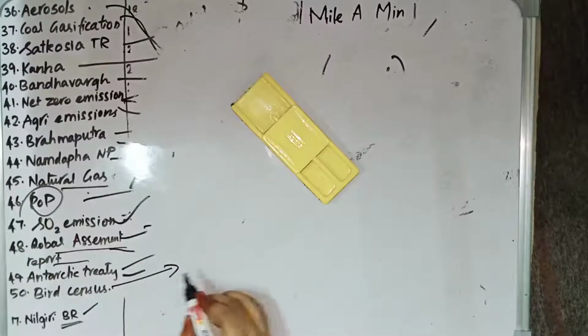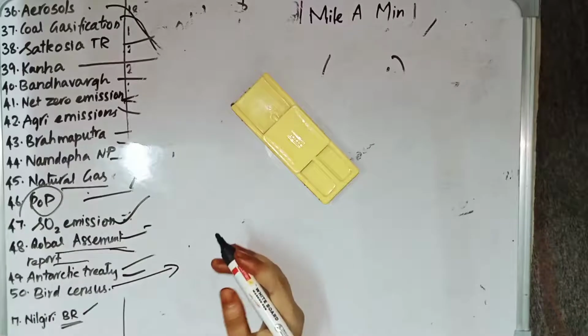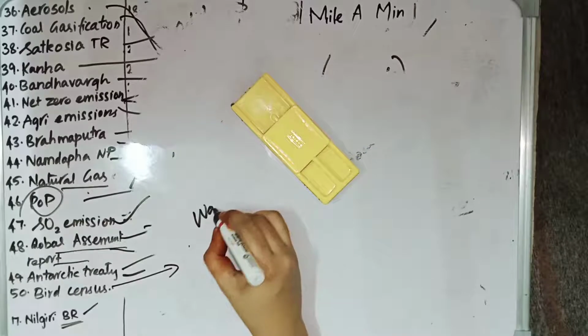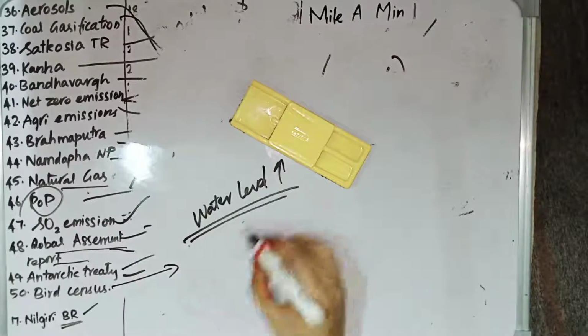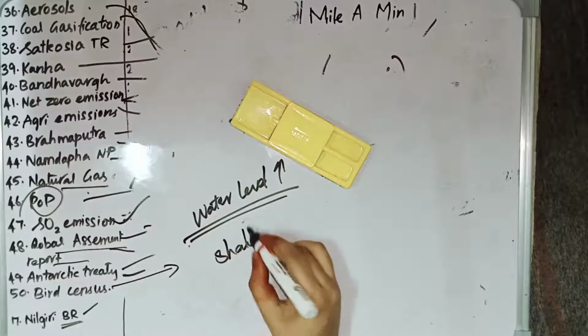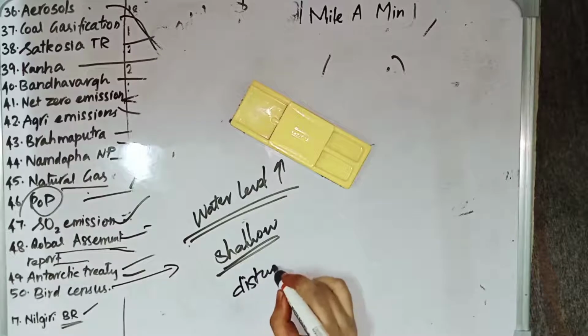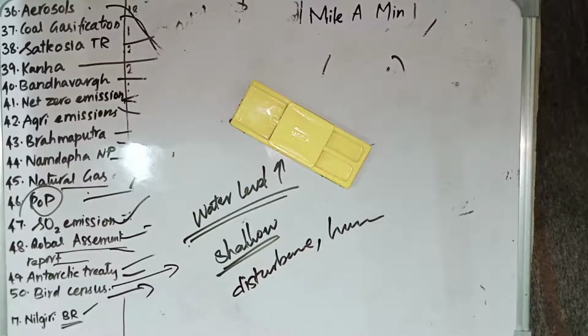And we have the bird census. According to the bird census which was released recently, there is a decline in the number of migratory birds. Why? Because the water level has increased. Most of the migratory birds prefer shallow water, so because of the increase in water level, there is a decline in the number of migratory birds, and there are also disturbances in their habitats. And there is also human intervention. These are the causes for the decline in migratory birds.